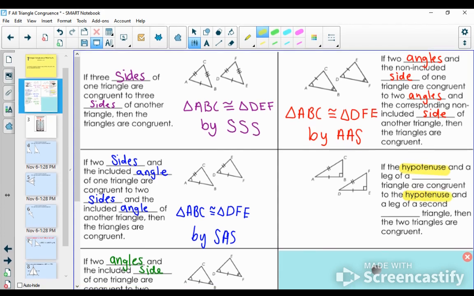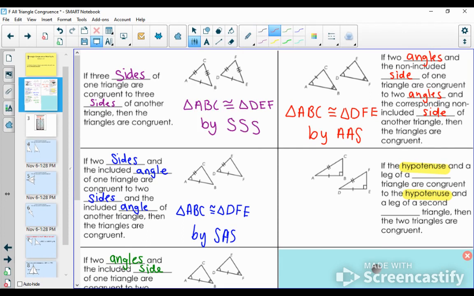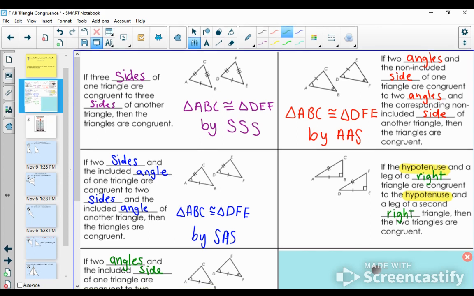This word hypotenuse can only be used when we talk about a right triangle. And we call this new shortcut the HL congruence postulate. HL stands for hypotenuse and leg.